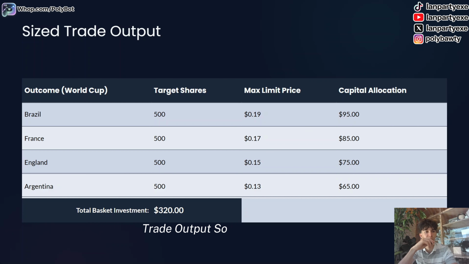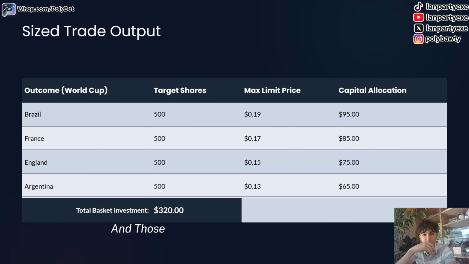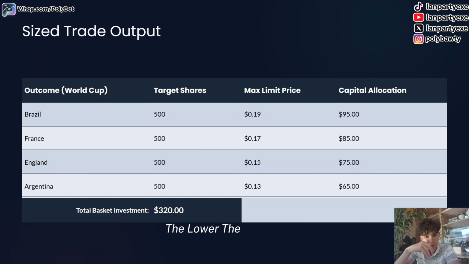Size trade output. So this is an example. We got Brazil, France, England, Argentina. We're gonna get 500 shares of each. Those are the max limit prices right there. So we allocate more money to the higher pricing and less to the lower pricing because the multiplier increases the lower the limit prices. That'll be our total investment, $320. And if one of those wins, damn right, we're gonna make that back.